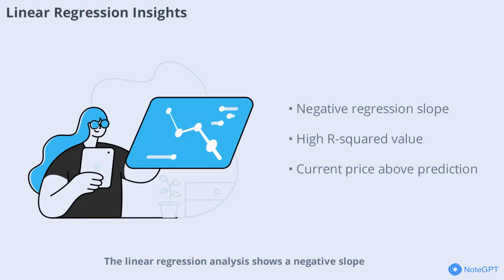Linear regression analysis shows a negative slope, confirming the clear downward trend over the period. The R-squared value is very high, meaning the model explains almost all of the price variation. Interestingly, the current price is above the regression's predicted value, suggesting BURU is outperforming its statistical expectation. This could indicate some underlying strength, even as the broader trend remains negative.